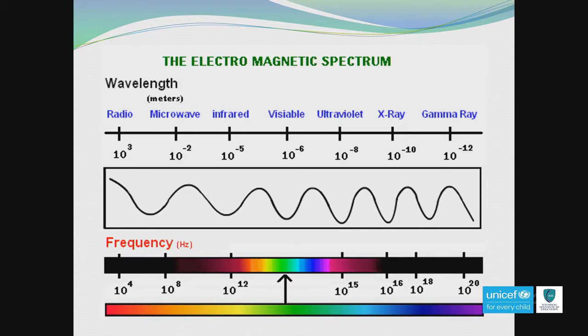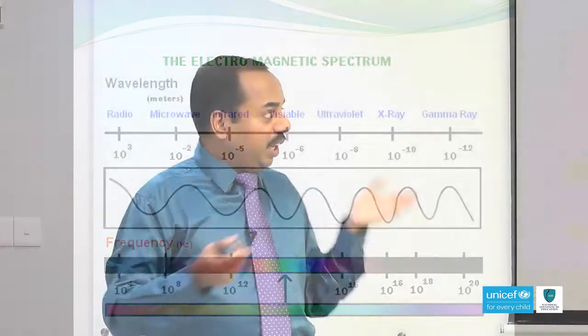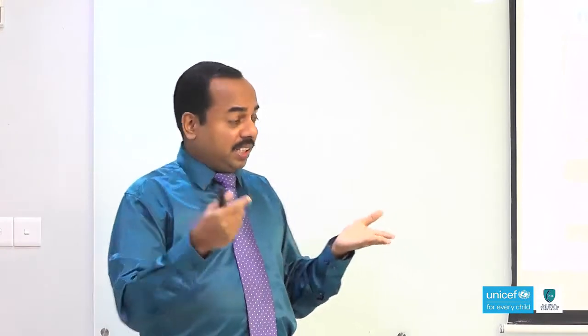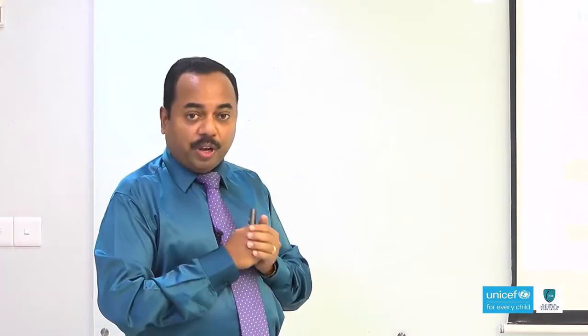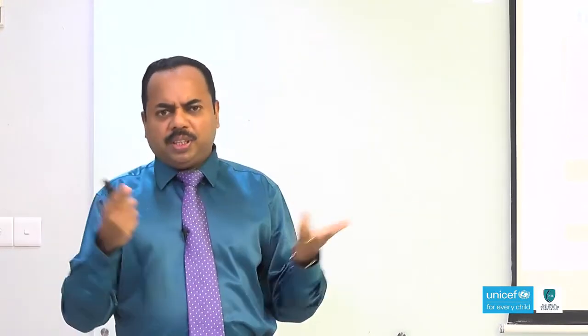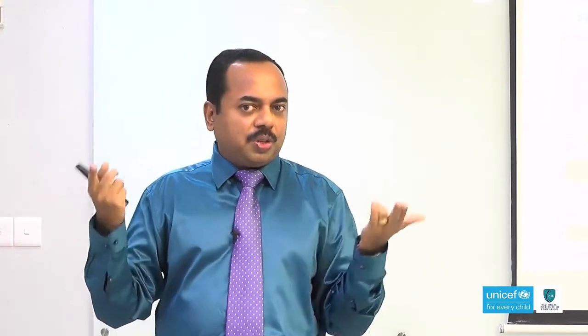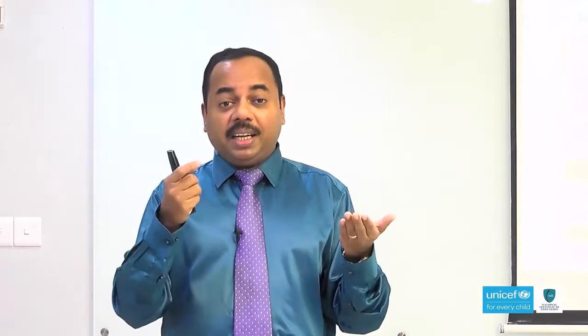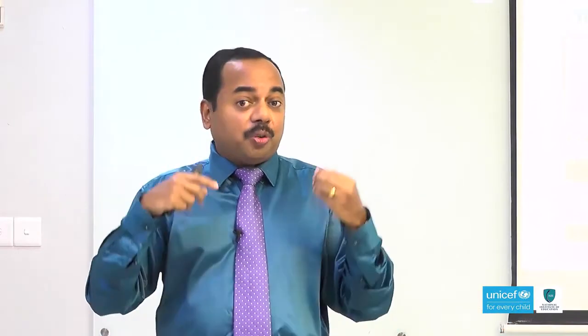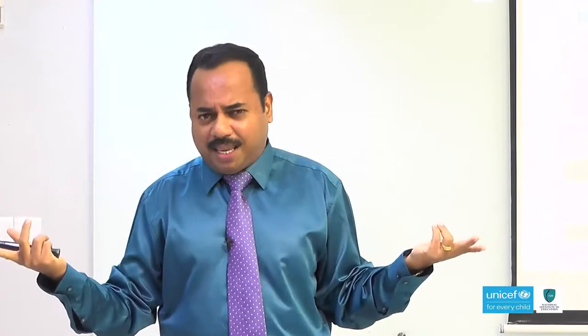Just now we studied that electromagnetic radiation consists of photons. According to Einstein, if you consider two waves, infrared and ultraviolet, what's the difference between them? Of course, frequency and wavelength are different, but in terms of the energy of the photon, are they the same?